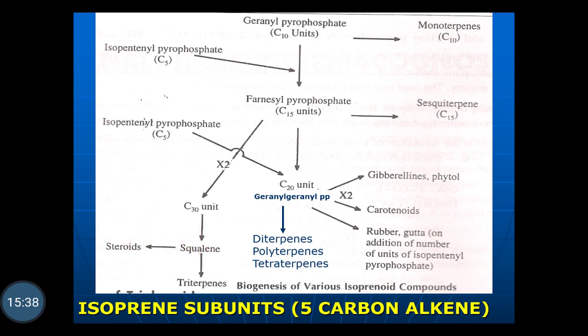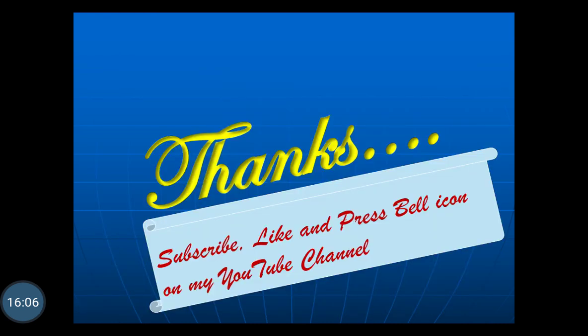So, by means of the isoprenoid pathway, or the mevalonate pathway, or the acetate pathway, or the acetate mevalonate pathway, the biosynthesis of monoterpenes, sesquiterpenes, diterpenes, polyterpenes and tetraterpenes takes place, from which the different components, secondary metabolites, get biosynthesized in the plant. So, this is all about the isoprenoid pathway or the mevalonate pathway or the acetate pathway.